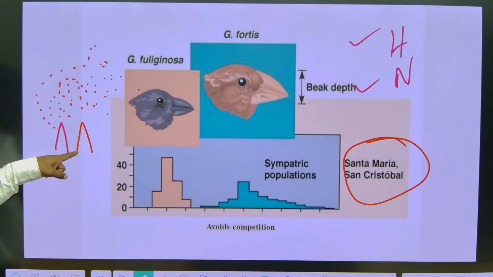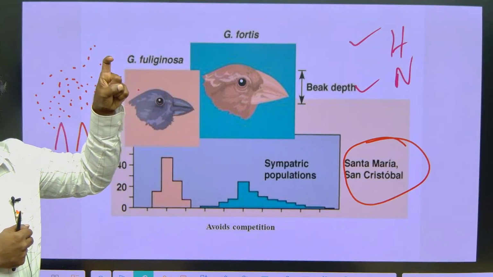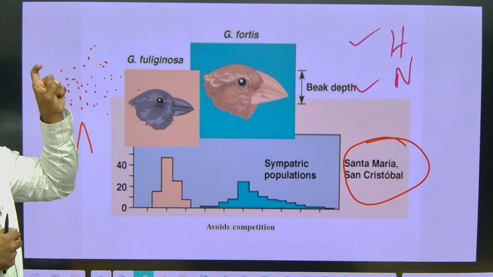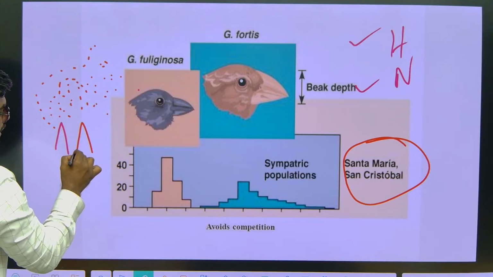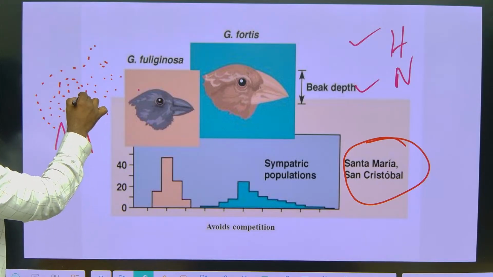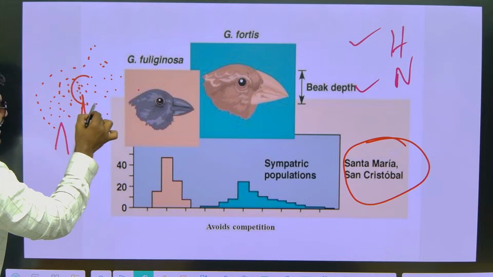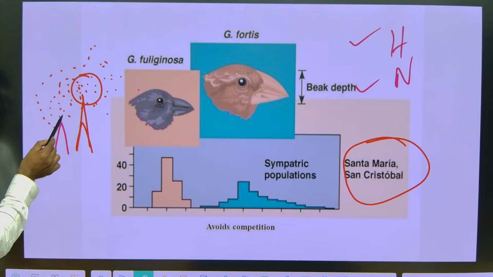Correct na? Now at that time what happens, to avoid the competition, see, the beak is exactly like this. Now what this particular fortis is doing, to avoid the competition, it is extending its beak like this. Right? As a result, what is happening, friends? Its beak is extending up to here, correct na? Hence, whatever food particles are available here, it can eat very easily. And what about this one? It cannot extend its beak, but it can also eat the food which is close to its beak. Correct or not?